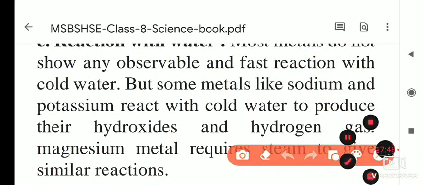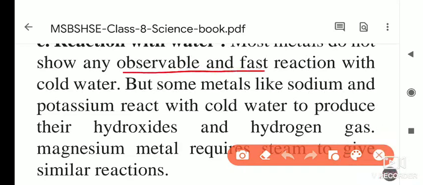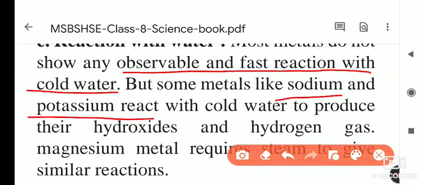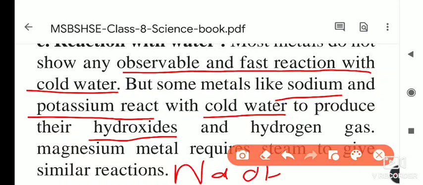Most metals do not show any observable or fast reaction with cold water. In cold water there is no reaction. But some metals like sodium and potassium react with cold water and produce hydroxides, that is sodium hydroxide, NaOH, the respective hydroxide, and release hydrogen gas.